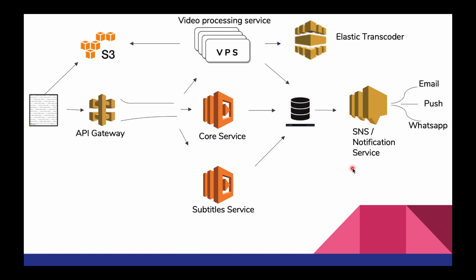We can replace the video processing service by Elastic Transcoder, which is again an AWS service which does the job for you. Once the video is uploaded, it will transcode the video into multiple qualities, even into an MP3 file. It will also generate the subtitles for you and all those things. So definitely we can keep improving the service. But the entire point of the video is that we need to make our services more event driven. As you can see, we just generated the upload event, and the event triggered all the services like core, subtitles, video processing, and they all worked individually and did the job.